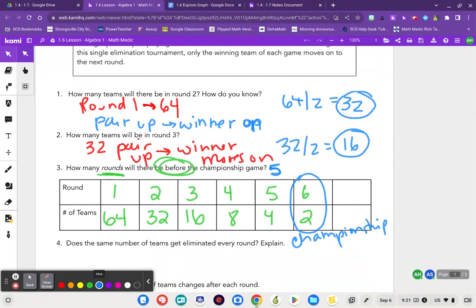Does the same number of teams get eliminated every round? It feels like the answer is no, but I got to give some evidence or explain. Okay, so let's check. Between rounds 1 and 2, I'm subtracting 32 teams. And then between rounds 2 and 3, I'm subtracting 16. So I can already see right away, I'm going to subtract 8. No. You're not subtracting the same number each time. That would be a good explain. So same number of teams each time.